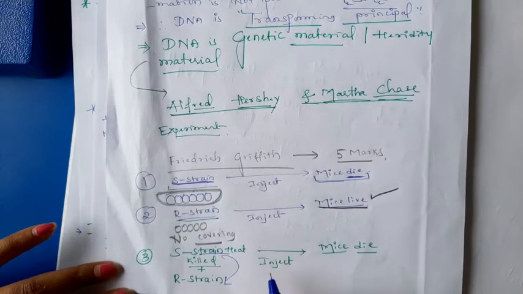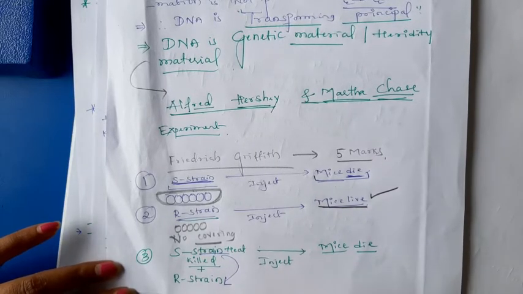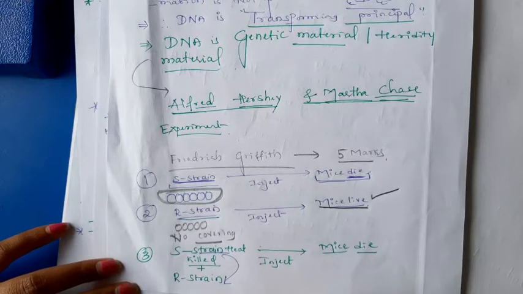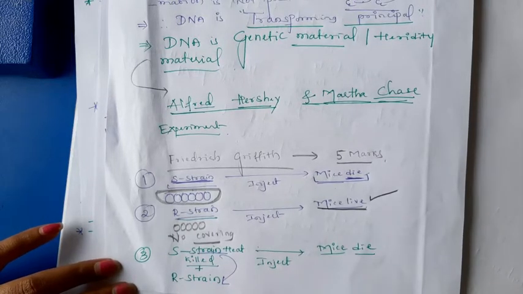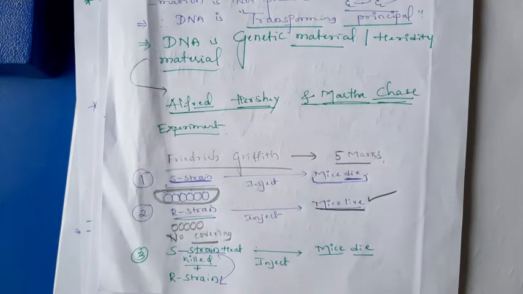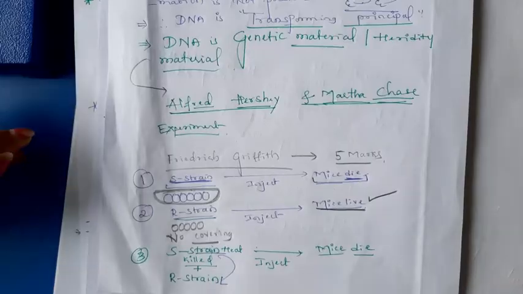Griffith called that something the transforming principle, but at that time Griffith did not identify that the transforming principle is genetic DNA. That is why later